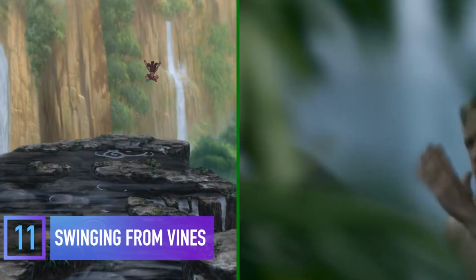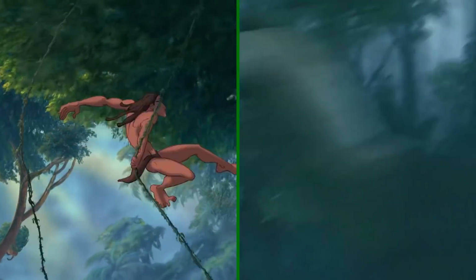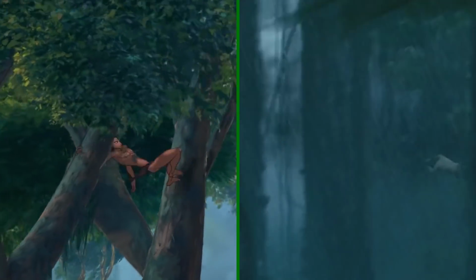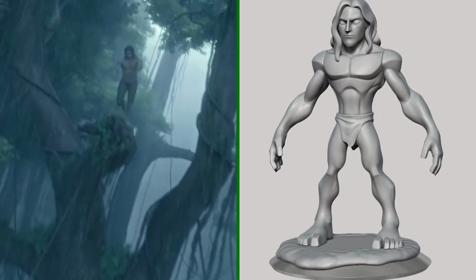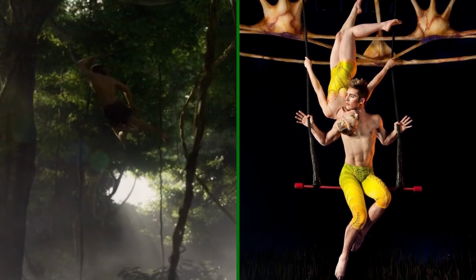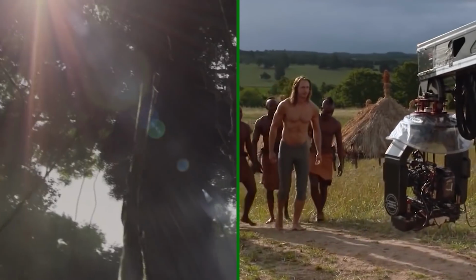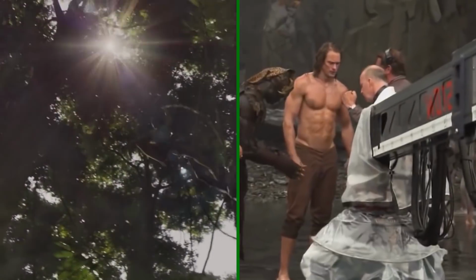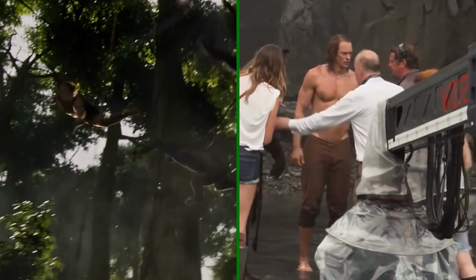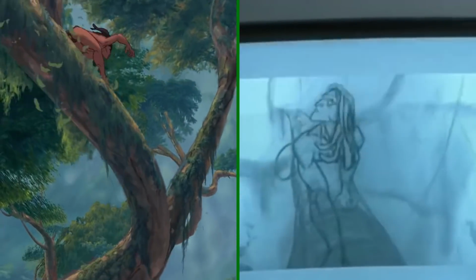Finally, we have to mention how both versions managed to perfectly capture Tarzan's wild jungle antics, like how he swung so easily from tree to tree. The Legend of Tarzan used a completely CG character based on a Cirque du Soleil trapeze artist, and just movie magicked Skarsgard's face onto the digital model. It took 16 cameras to properly capture his face so they could pull off this trick. In the Disney version, 3D animation was used to make the sliding and swinging seem so fluid.